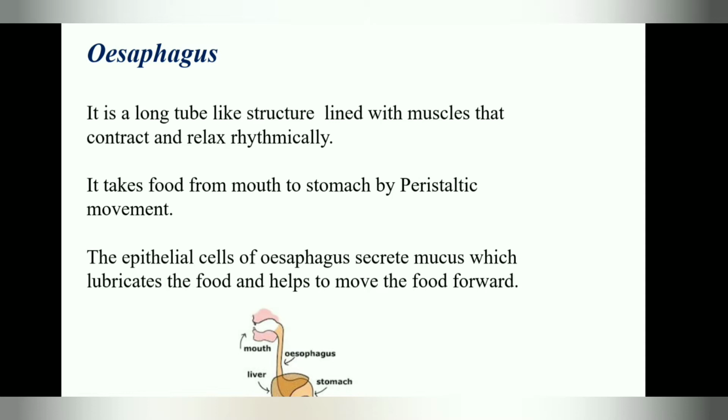So it takes the food from the mouth to the stomach by peristaltic movement. Peristaltic movement means what? It contracts alternately, that is contraction and relaxation. In addition to this, the epithelial cells present in the esophagus also secrete mucus which lubricates the food and helps to move it forward into the next organ, that is the stomach. Next we'll see the next slide, the digestion in the stomach.